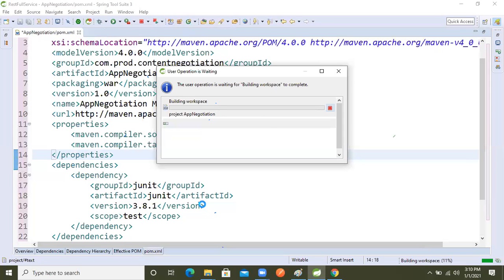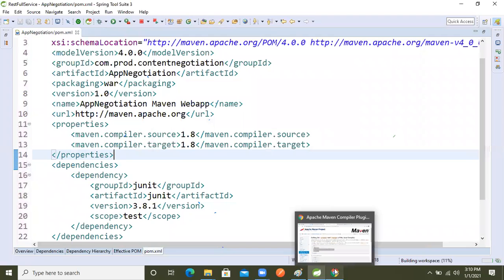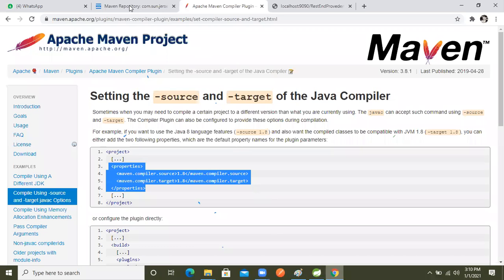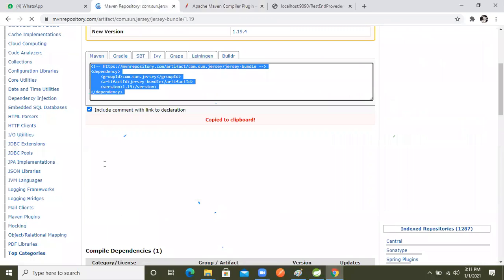Again, I already said, if we want to work on Jersey, right? So we need dependencies. In that we need the Jersey dependency. Now copy this one, right? So again what we will do now, we will paste inside the dependency tag, right?